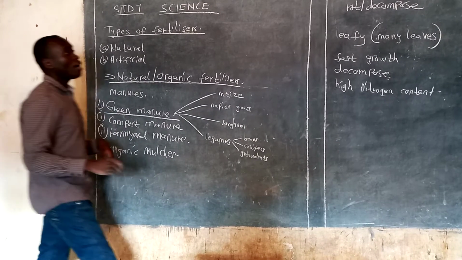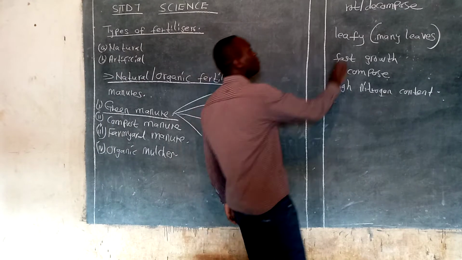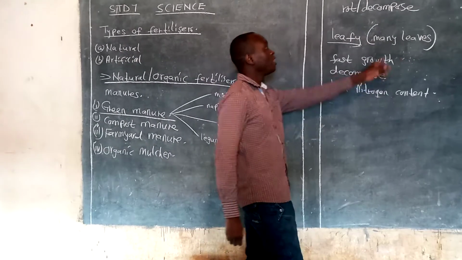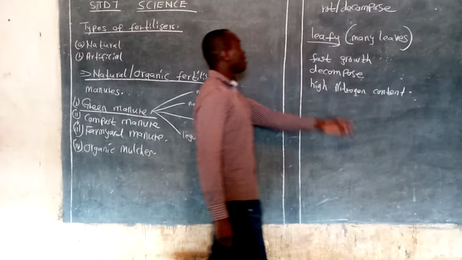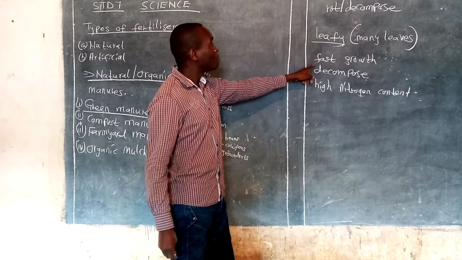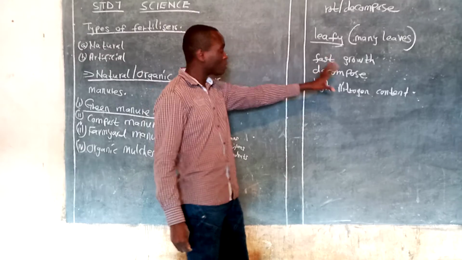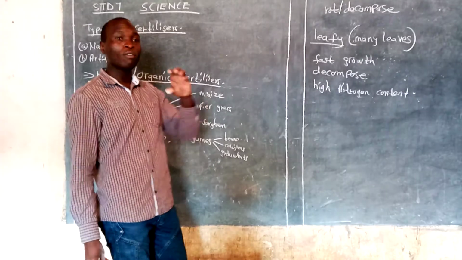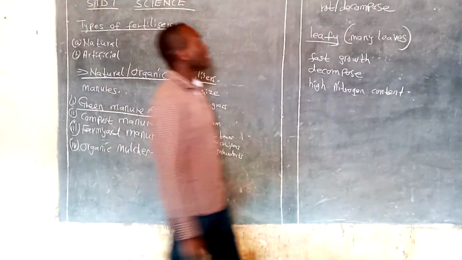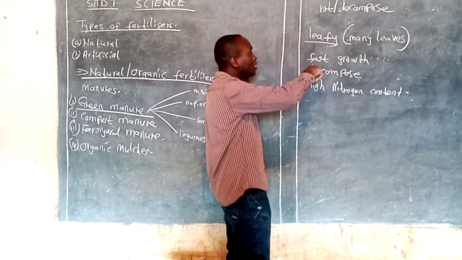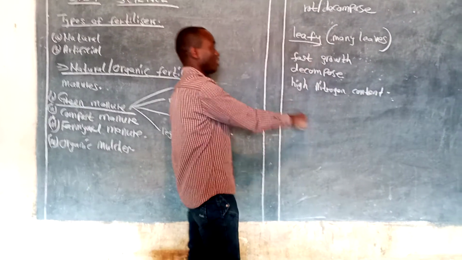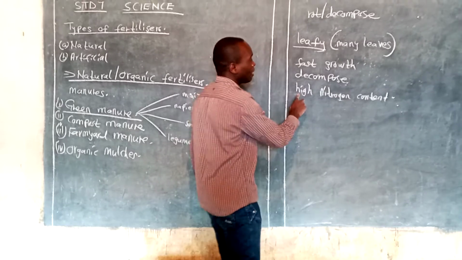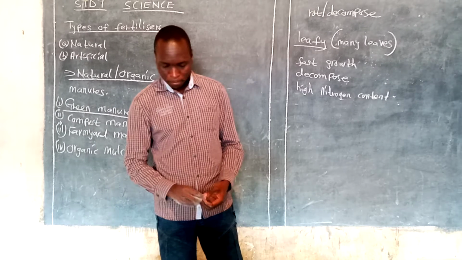Then number two, those plants should be leafy, meaning that they should have very many leaves. Number three, they should have fast growth, growing rapidly, very quickly. Number four, they should decompose very fast. And lastly, they should have high nitrogen content.